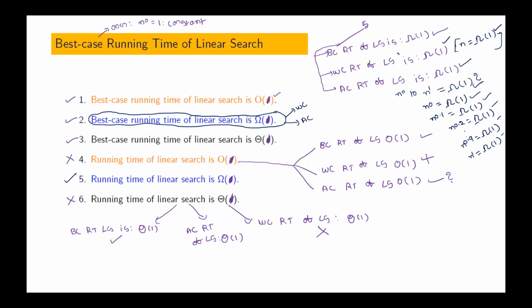In general, best case running time means minimum number of operations performed. See, big omega notation gives what type of bound? Lower bound. For minimum number of operations itself, it is lower bound. For average number of operations, it will be definitely greater than or equal to minimum number of operations.